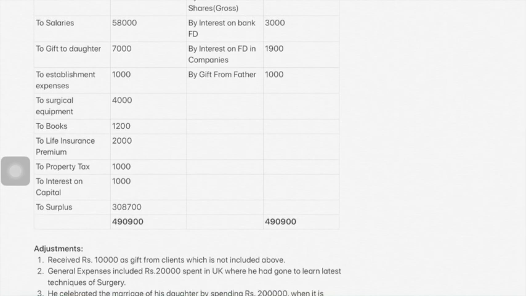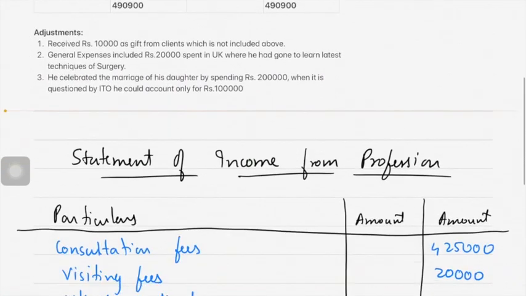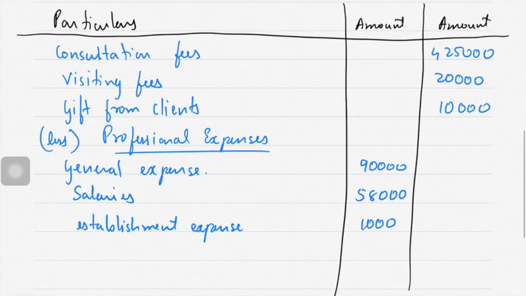Next, surgical equipment. Okay. Now, depreciation can be claimed on surgical equipment because surgical equipment is a depreciable asset. He was a doctor, correct? A medical professional. Surgical equipment was purchased, so he can claim depreciation on surgical equipments. All the equipments rate of depreciation is 15%.